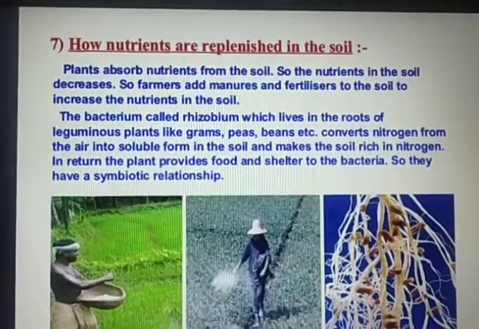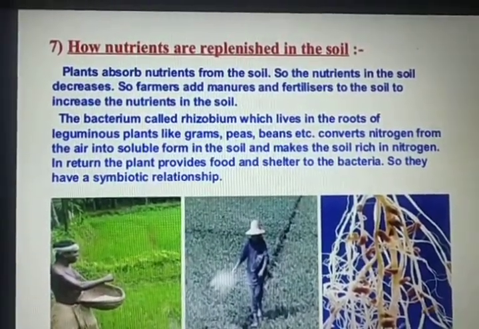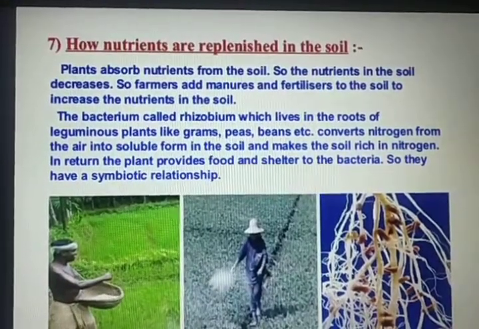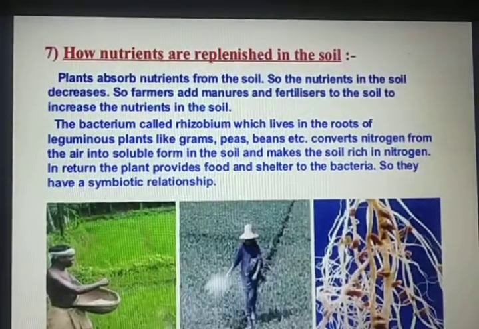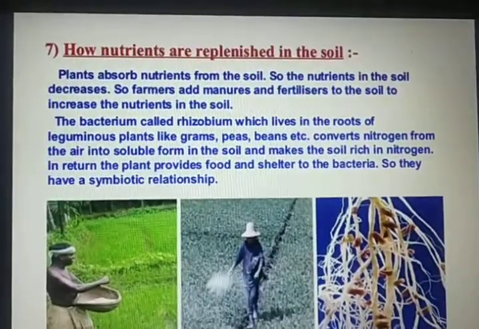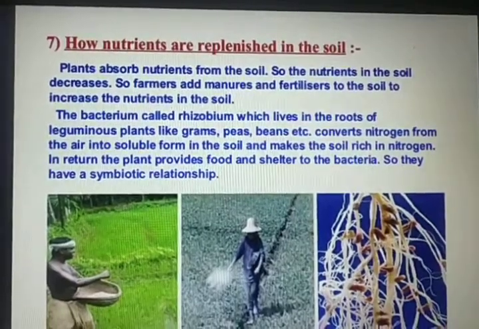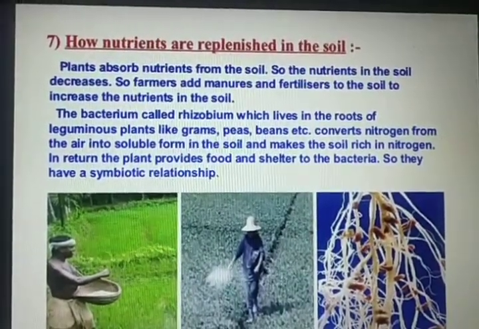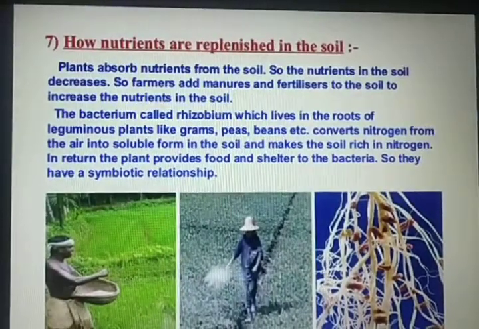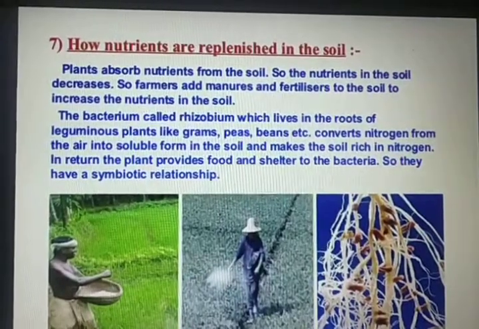The bacterium called rhizobium, which lives in the roots of leguminous plants like grams, peas, beans, etc., converts nitrogen from the air into soluble form in the soil and makes the soil rich in nitrogen. In return, the plant provides food and shelter to this bacteria. So they have a symbiotic relationship.